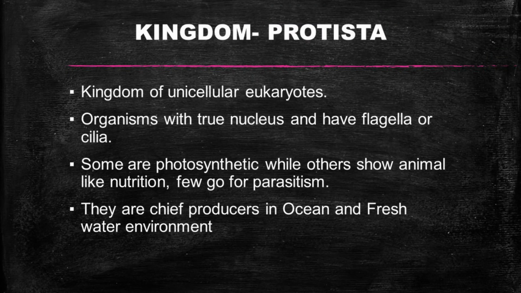Moving forward, we'll go towards Kingdom Protista. Kingdom Protista is a little more evolved than Monera. It is the kingdom of eukaryotes, that is organisms with true nucleus. It primarily features aquatic unicellular organisms, such as phytoplankton, for example. They show different and varied modes of nutrition. So that was about Kingdom Protista.